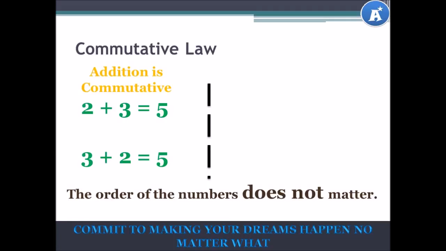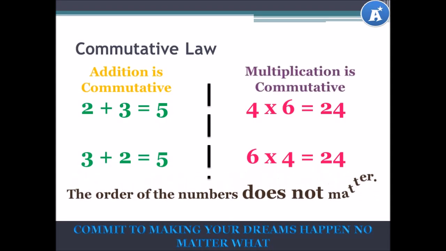Let's try another one. 4 multiplied by 6 is equal to 24. And if we flip it, 6 multiplied by 4 is equal to 24. The answer is the same again. And this is because multiplication is commutative. The order of the numbers does not matter. You'll always get the same answer.